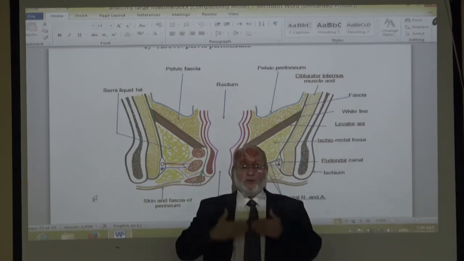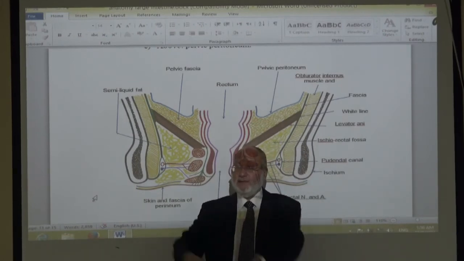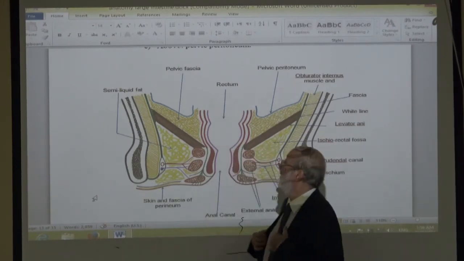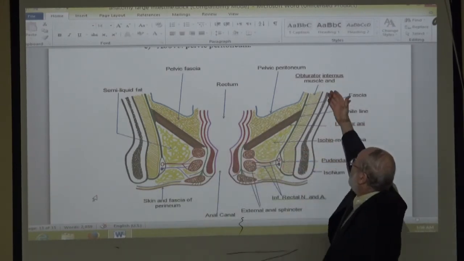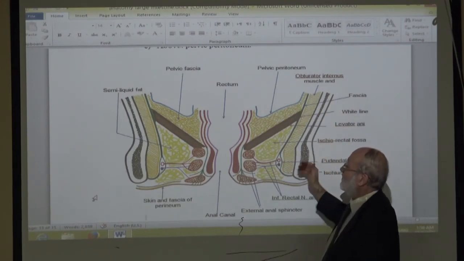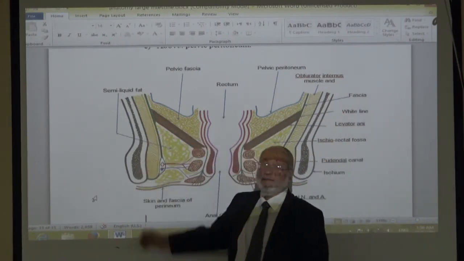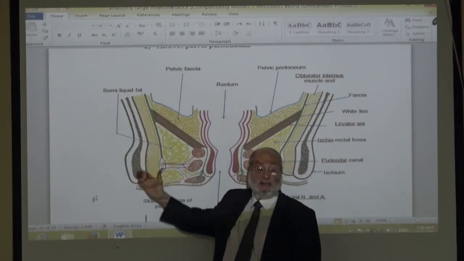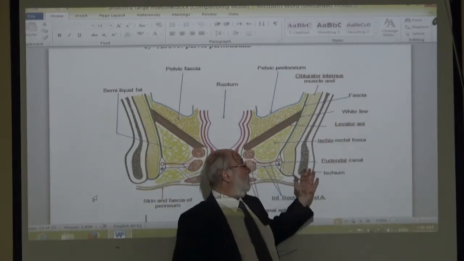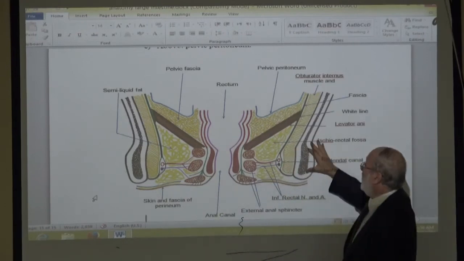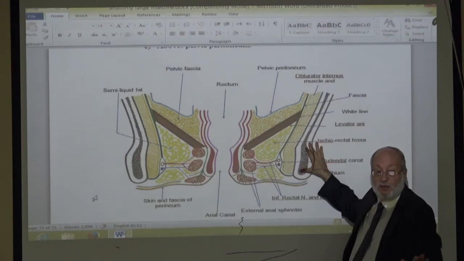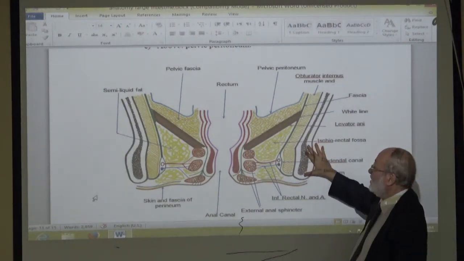Divide the pelvis into an anterior half, remove it, and a posterior half, look. We cut the hip bones on the right side and the left side. And this area is the ischial tuberosity. You sit on the ischial tuberosity.